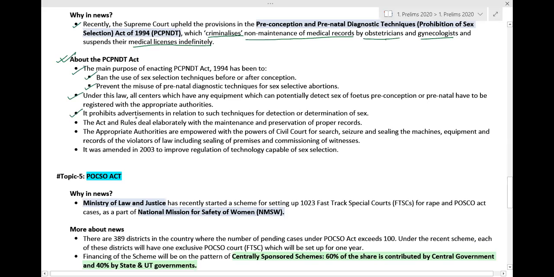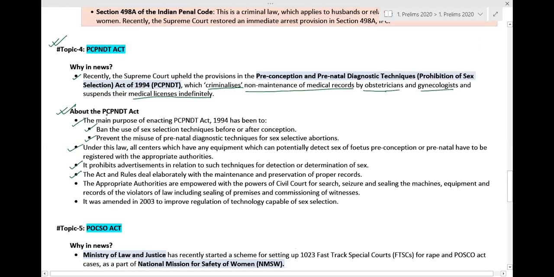Then it prohibits advertisement in relation to such techniques for detection or determination of sex. The Act and rules deal elaborately with the maintenance and preservation of proper records. So these are the things associated with this particular topic. Okay, PCPNDT Act. It means Preconception and Prenatal Diagnostic Techniques Prohibition of Sex Selection Act.